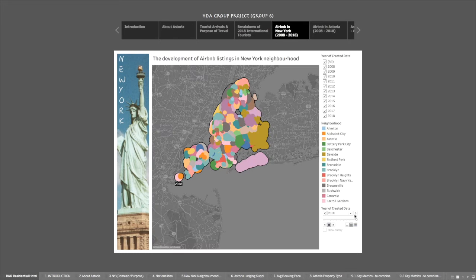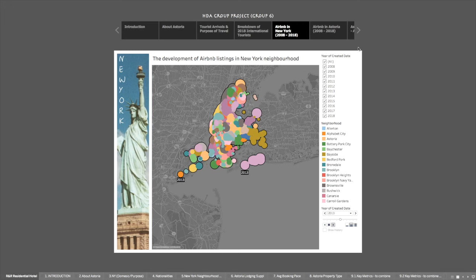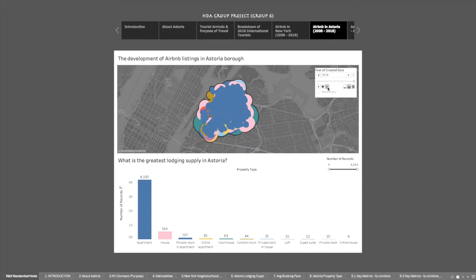From 2008, New York City saw a rapid growth in the accommodation business and eventually in other towns within New York City, reflecting a growing demand for accommodation. Like New York City, Astoria also saw a surge in demand for accommodation. Over the years in Astoria's booming lodging scene, apartments were the most popular accommodation type among the visitors, which is represented by the blue dots seen in the heat map.